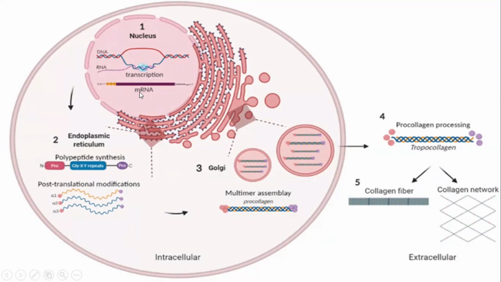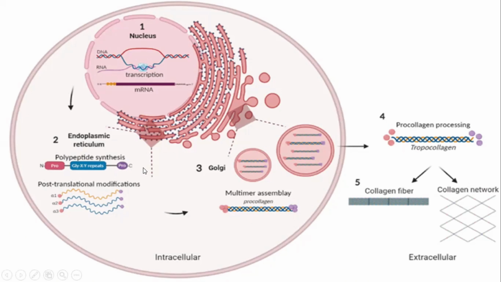This messenger RNA comes out of the nucleus and here it is taken up by its partner, the ribosome. These ribosomes are attached to the rough endoplasmic reticulum, where it undergoes translation and produces a polypeptide known as the pre-pro-alpha chain. It undergoes different modifications while it is still being produced, like post-translational modification. I will talk about post-translational modification later.